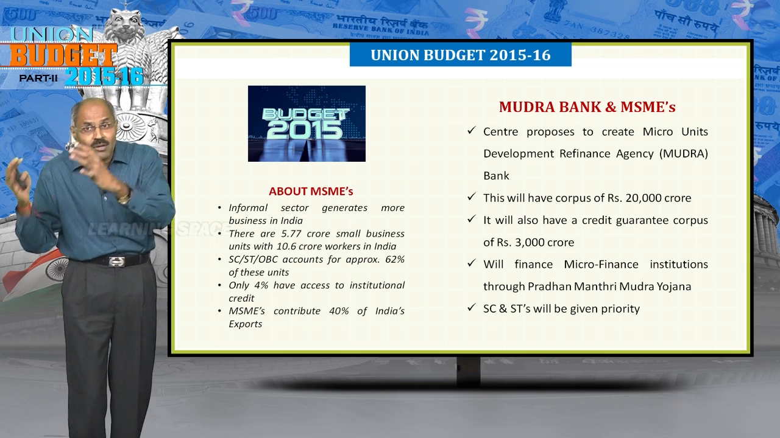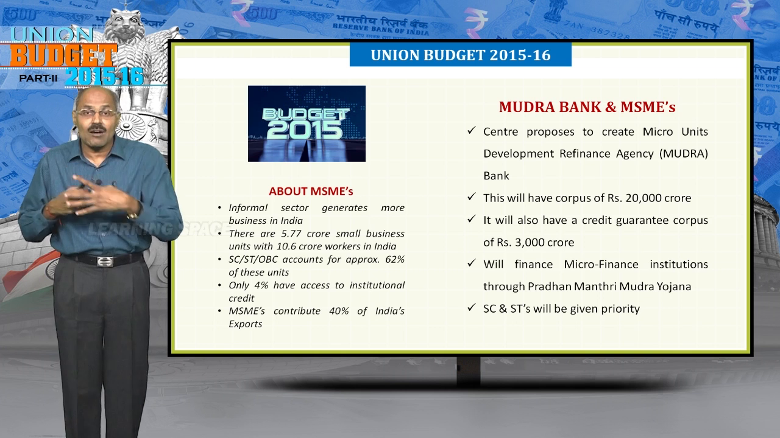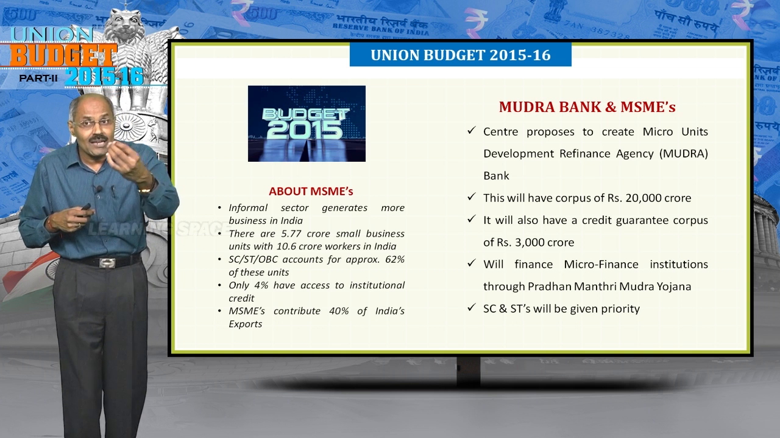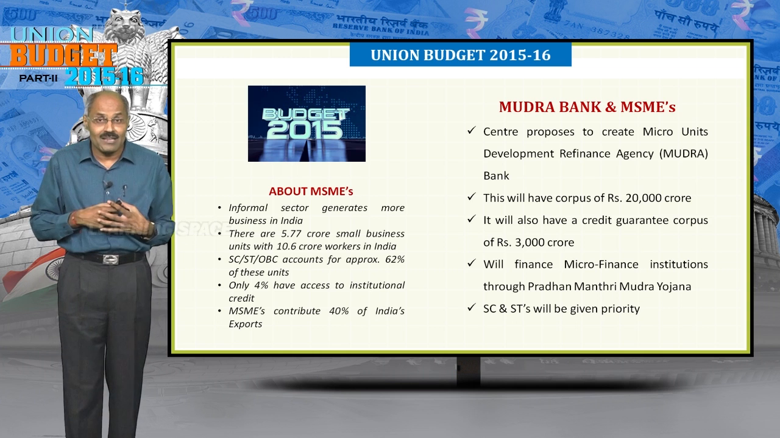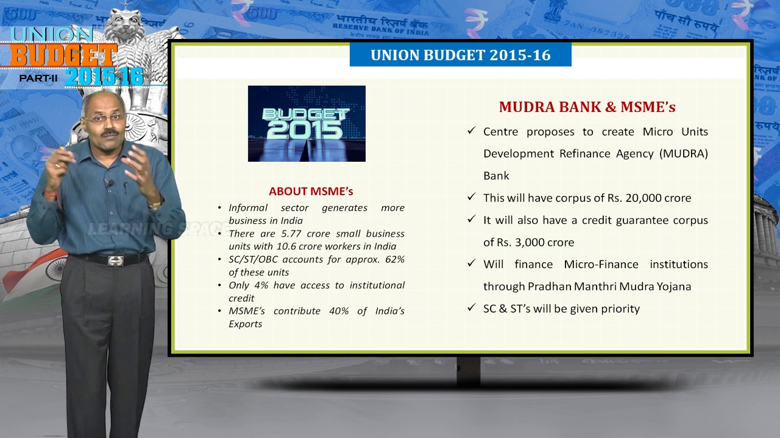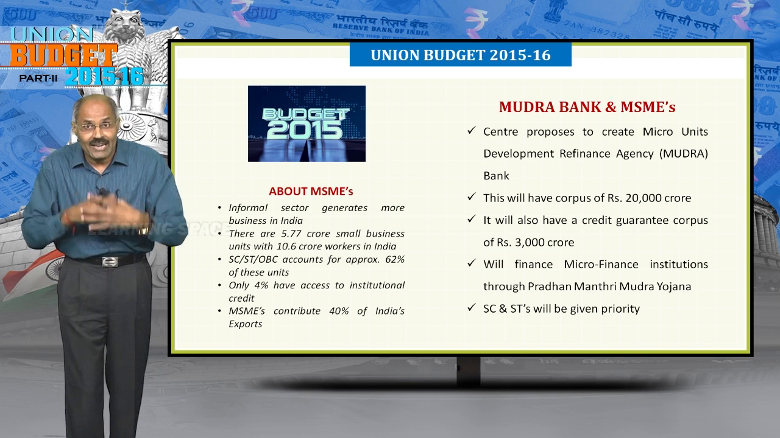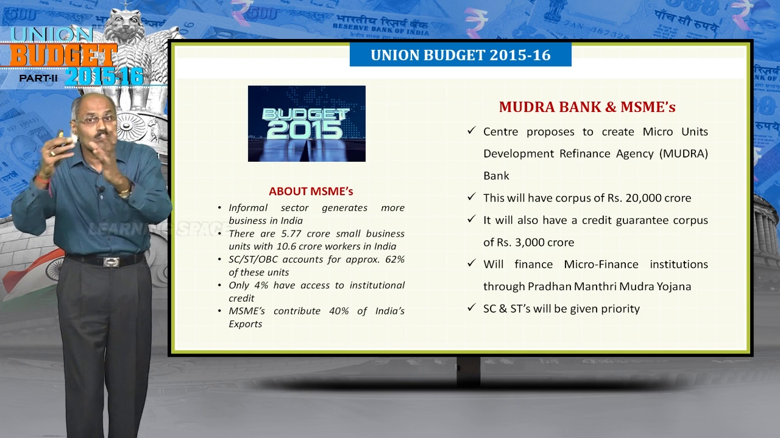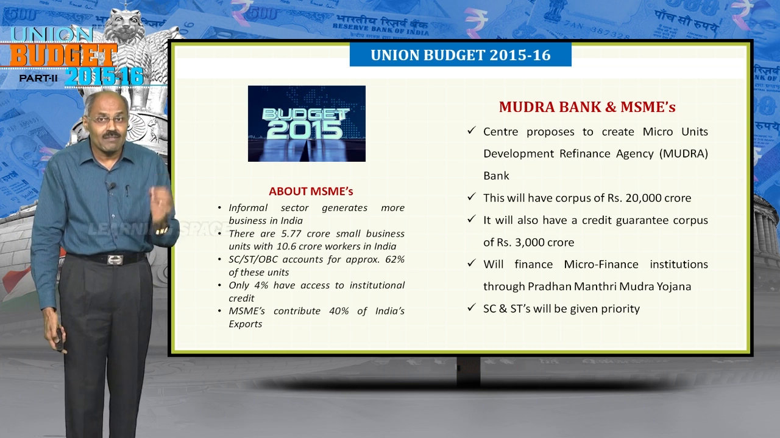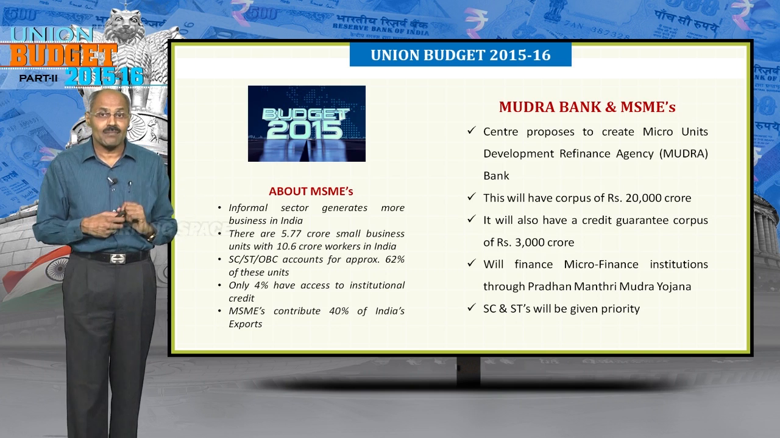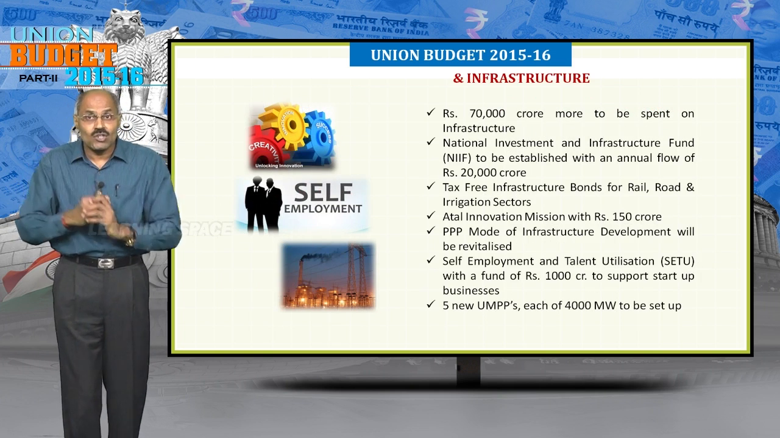Mudra Bank is Microunits Development and Refinance Agency. Initial corpus is 20,000 crores, and additionally it will have credit guarantee of 3,000 crore rupees. And micro finance institutions will get finance through Pradhan Mantri Mudra Yojana, and SC and STs will be given the topmost priority.